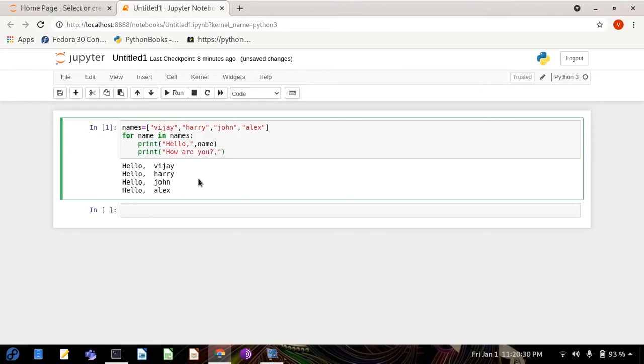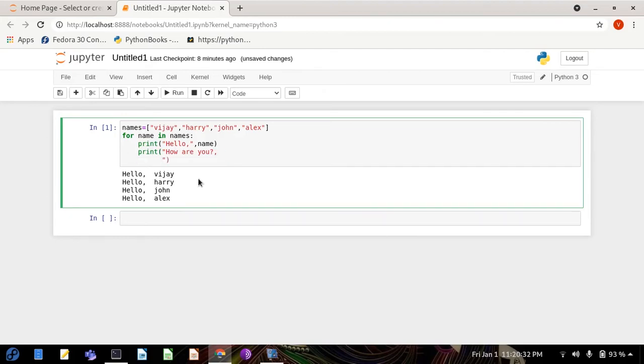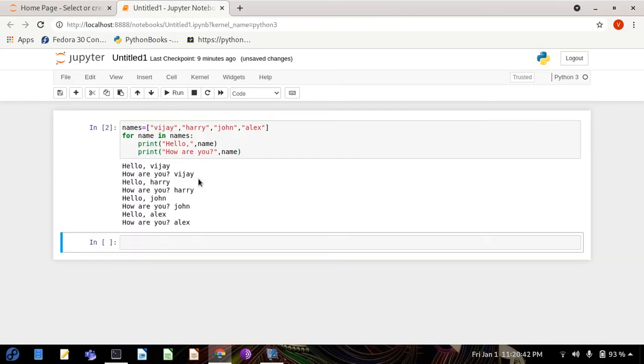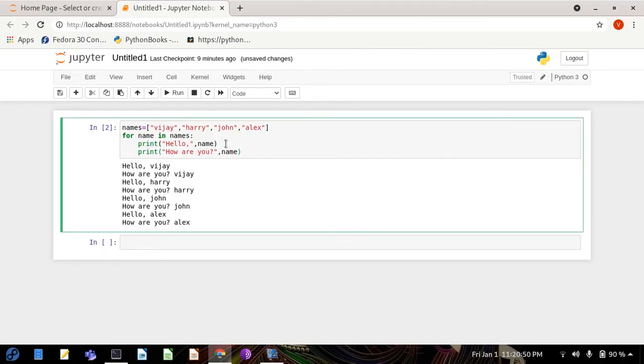Let's try this one. I have printed this message and given the name here, so it will call everyone's name. Let's print this. It says: Hello Vijay, how are you Vijay? Hello Harry, how are you Harry? So it is individually printing everyone's name.